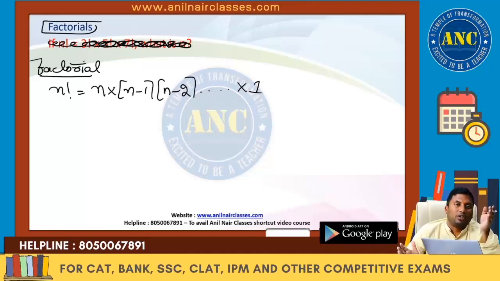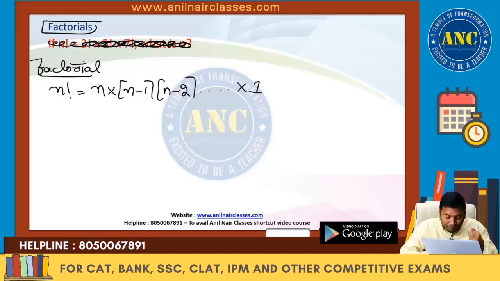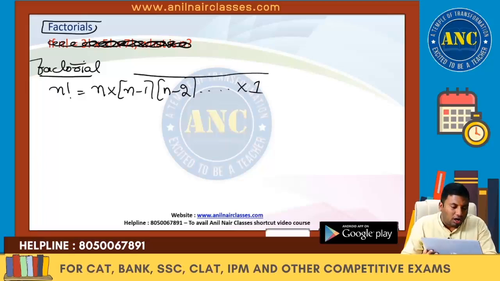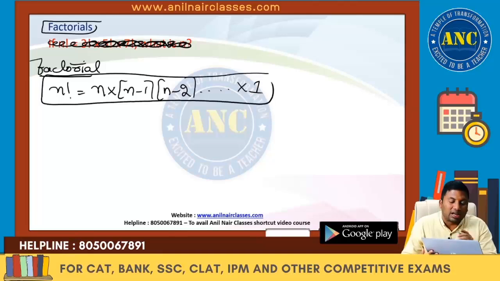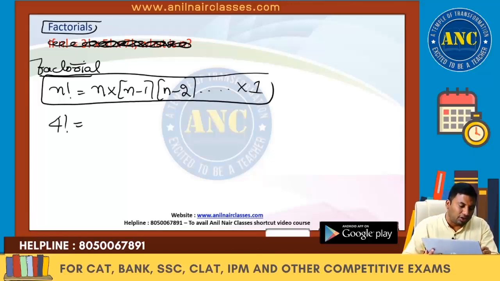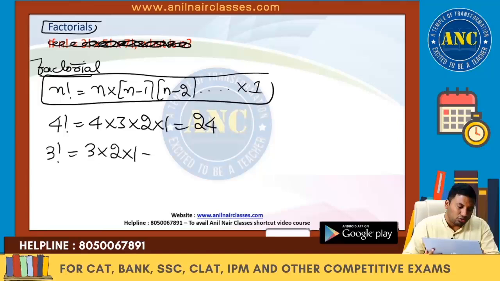Start at 5. 5 factorial means 5 into 4 into 3 into 2 into 1. If it is 4 factorial, 4 into 3 into 2 into 1. Start from n and go back till 1. Product of all consecutive integers from n to 1 is nothing but the factorial. This is a mathematical way of putting it, the factorial, an exclamatory symbol. Suppose it is 4 factorial, it is 4 into 3 into 2 into 1, which is 24. If it is 3 factorial, it is 3 into 2 into 1, which is 6.